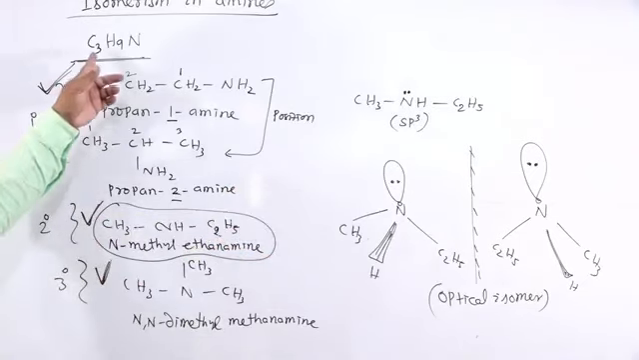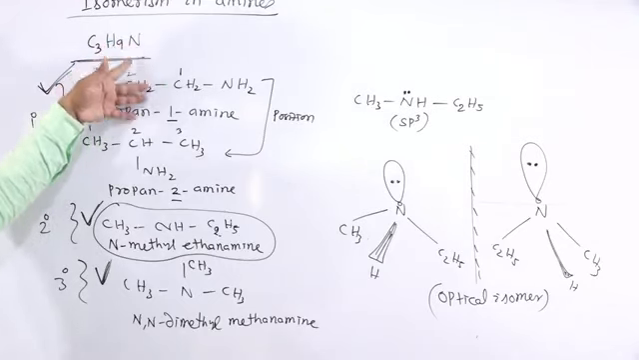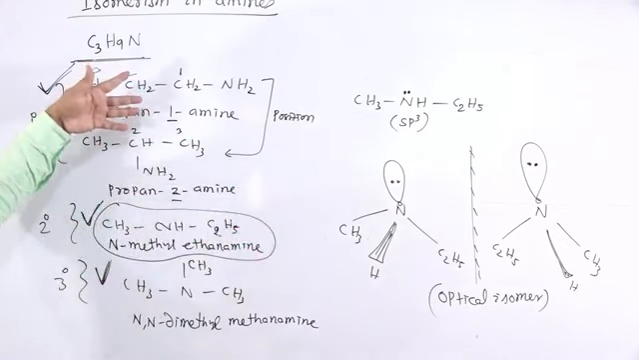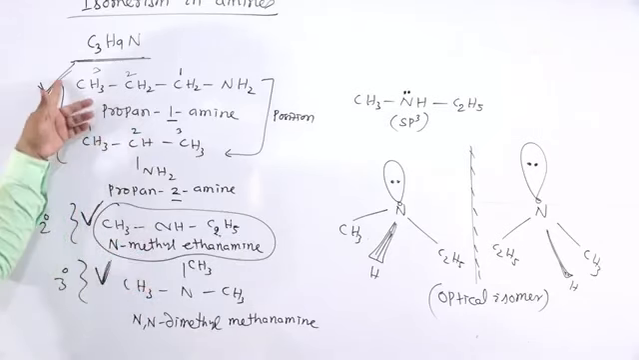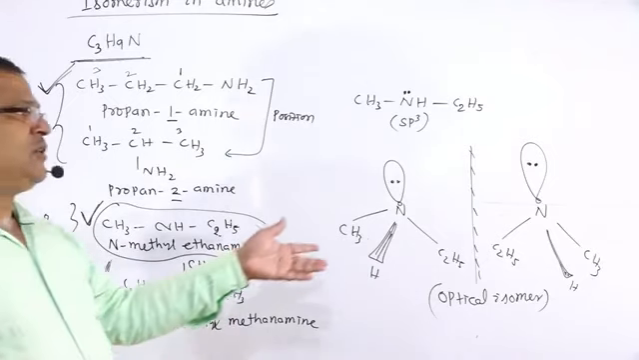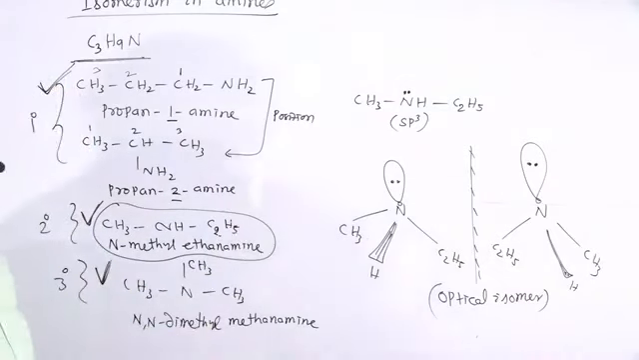So this is the C3H9N. These are the different isomers of that compound. So they show position isomerism, functional isomerism, and they are the examples of functional isomers: primary amine, secondary amine and tertiary amine, and also optical isomerism. So this is regarding the isomerism that occurs in the case of amines.